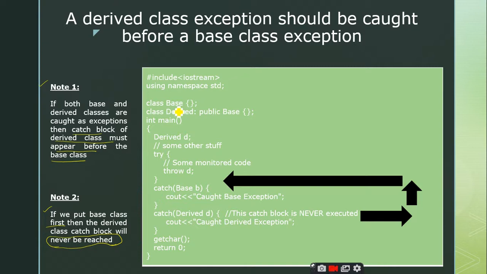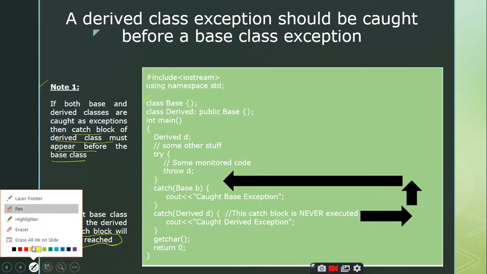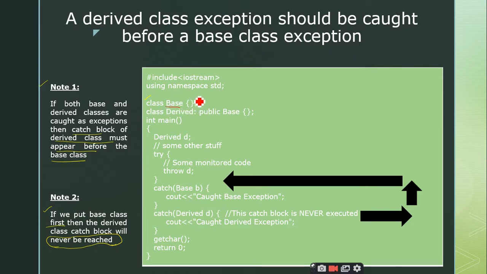See here. I am not defining any data members or member functions for the base and derived class. I just want to explore the concept of exceptions with respect to base and derived classes. So I have defined a class called base. I don't have any private or public data members or member functions. I just define a class, that's it. And after that I have the class derived, which is publicly derived from the base. Here also the derived class does not have any members.